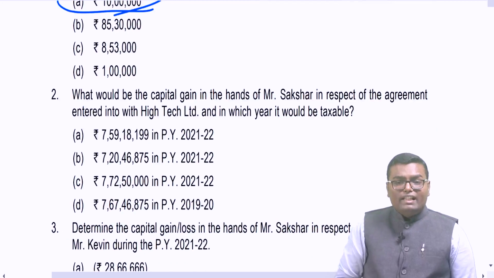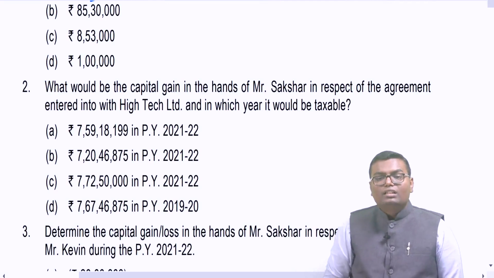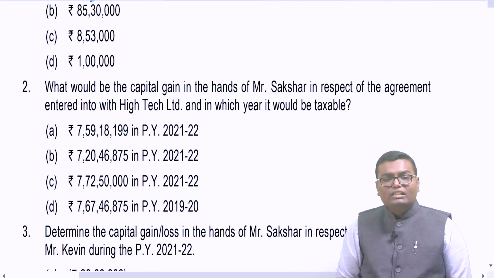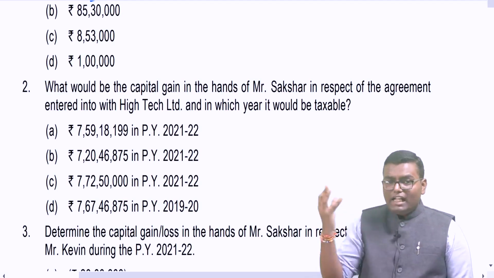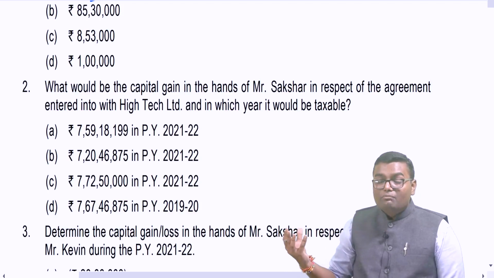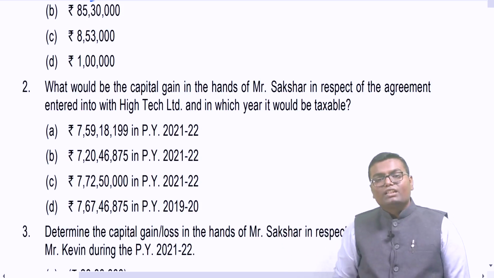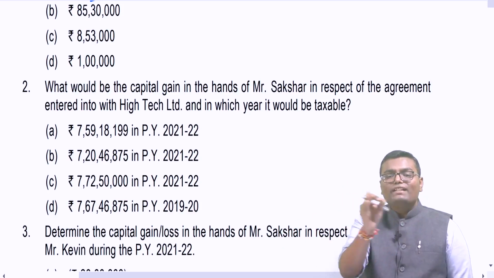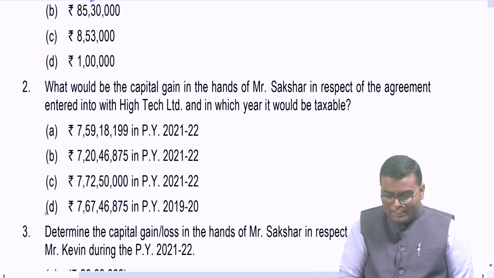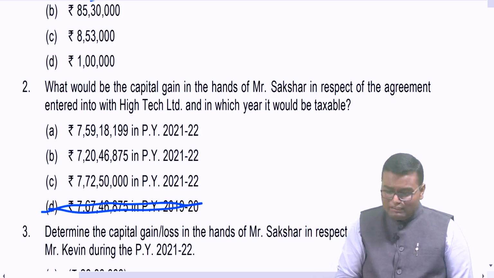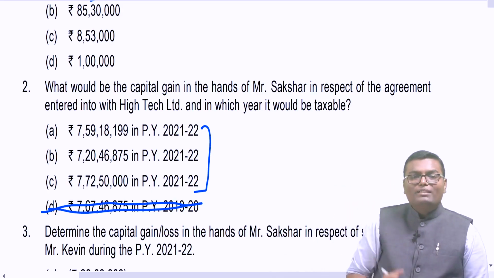The second question that they have asked: what would be the capital gain in the hands of Mr. Saksher in respect of the agreement entered into with Hi-Tech Limited, and in which year will it be taxable? I just discussed the transfer took place in the year 1920, but for individual HUF it will be taxable in the year in which the certificate of completion of that new flat is received. In this year, 21-22. So obviously answer D is not the option. It is taxable in the year 21-22. But now we have to find out the amount of capital gain.